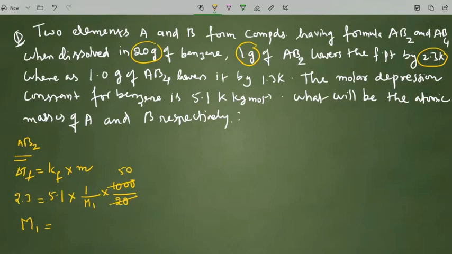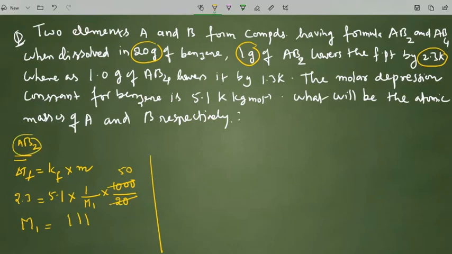I'll check the calculation: 5.1 into 50 divided by 2.3. Here what I got is 110.86, which means approximately I can take 111 as the answer for the molecular weight of AB2.